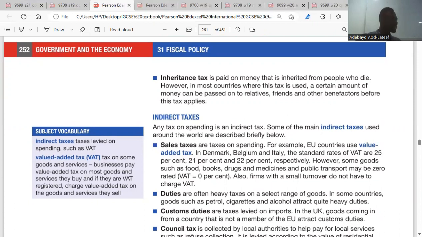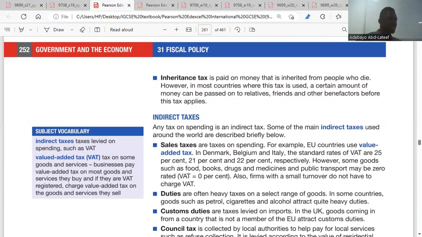It might not work in some countries. Not all countries. So it depends. But we just have to understand that there's income tax, inheritance tax, social insurance tax, capital gain tax, and corporation tax. These are categories of direct tax. Is it clear? Yeah. So go to indirect tax.